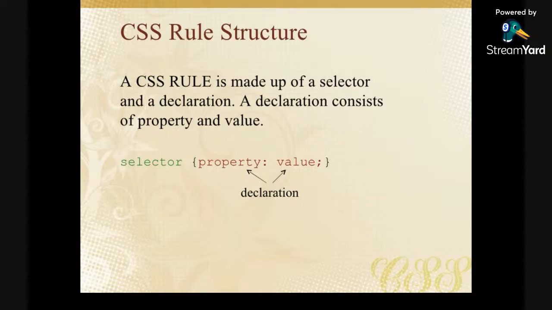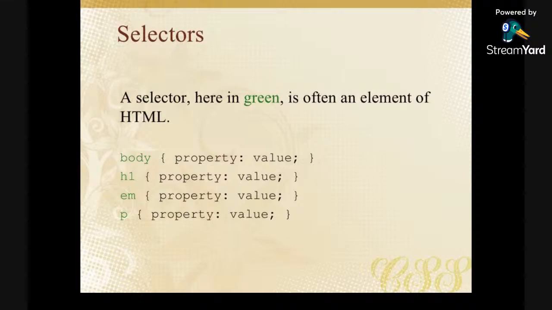The structure of any CSS is the selector, then an open curly brace, a closed curly brace, a property, a colon, and a value. So what is a selector exactly? A selector can be an HTML tag.